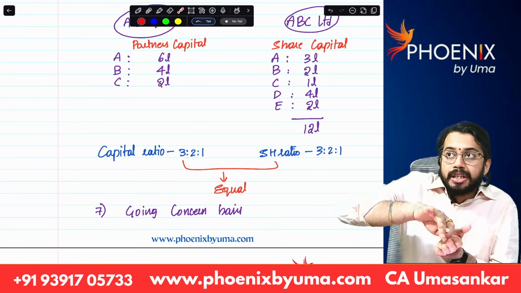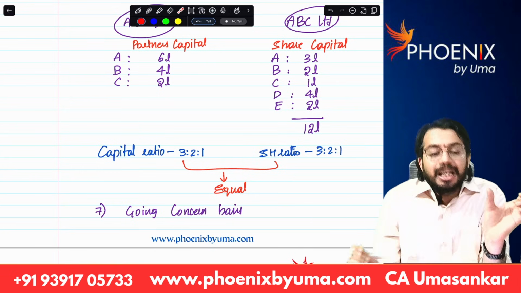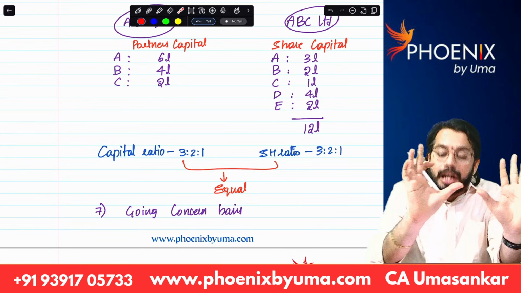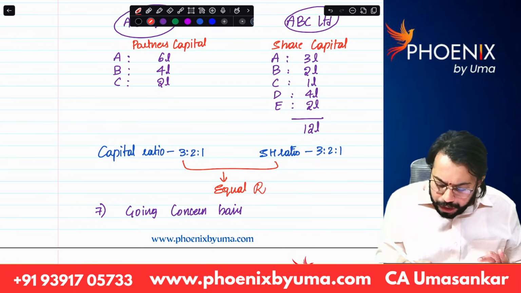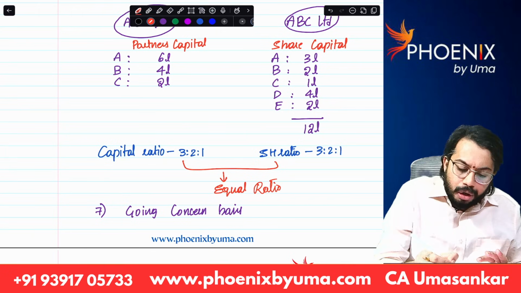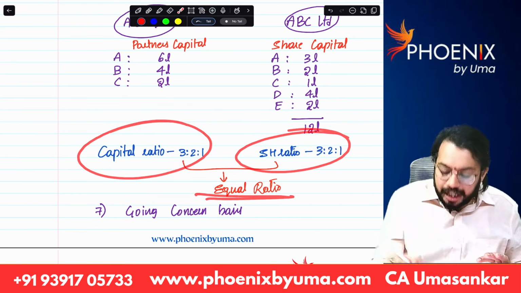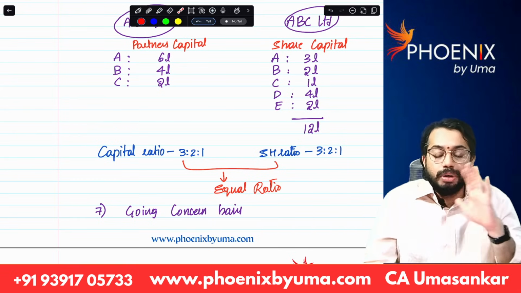Whenever partnership firm gets converted into company, capital ratio of partners and shareholding of partners in the company must be of same ratio. Here you can see they are in equal ratio. Only if capital ratio and shareholding ratio is equal, then only losses can be carried forward from partnership firm to company.